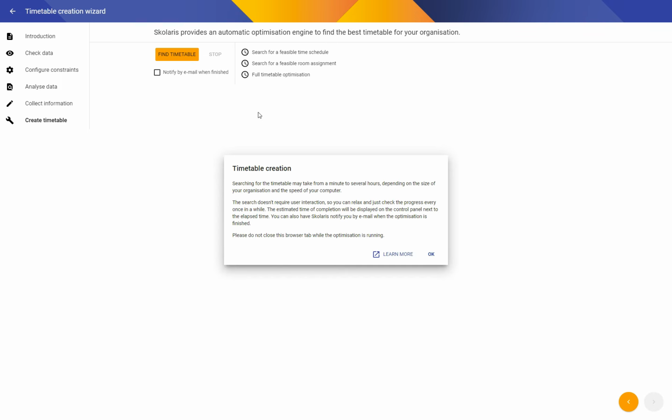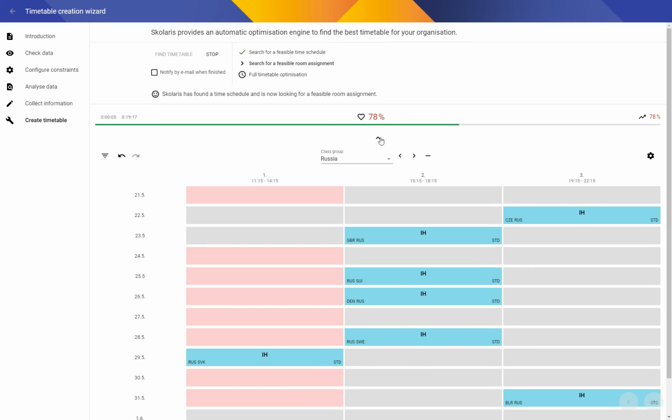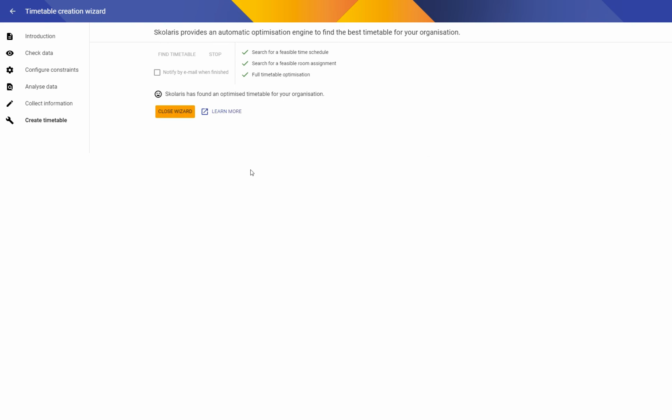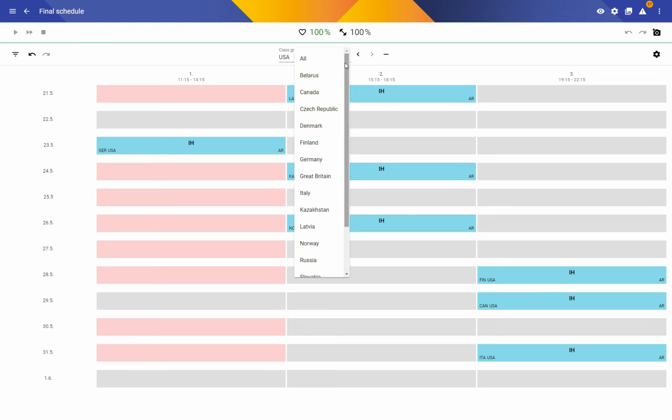So let's find it. So we have a feasible one, and it's just going to be a matter of finding one that satisfies most of the soft constraints. And that's a success. 100% health, 100% fitness. We've got the perfect schedule for the Ice Hockey World Championship.